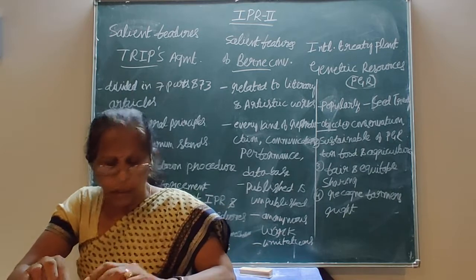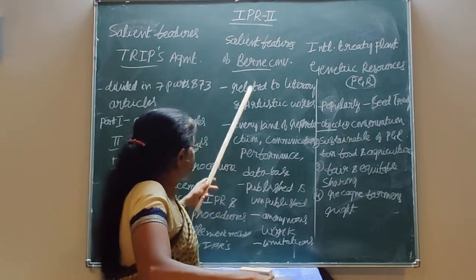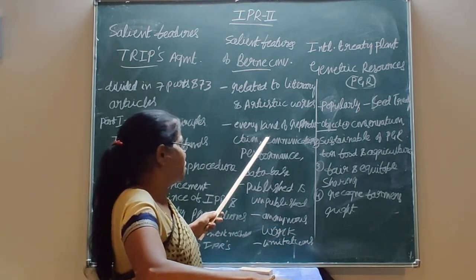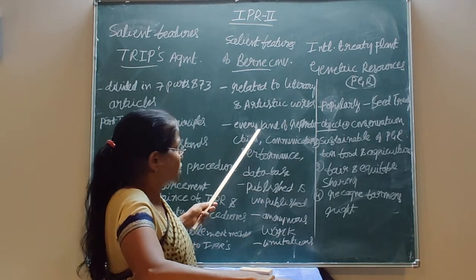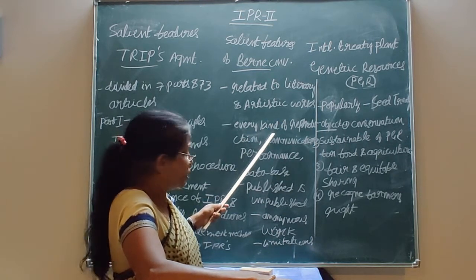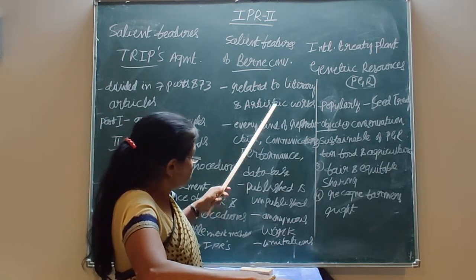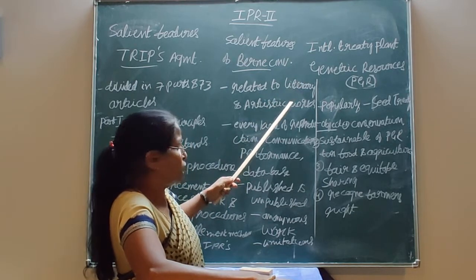Already we have discussed these things in the Copyright Act. This is what a literary work is. Already we explained that.